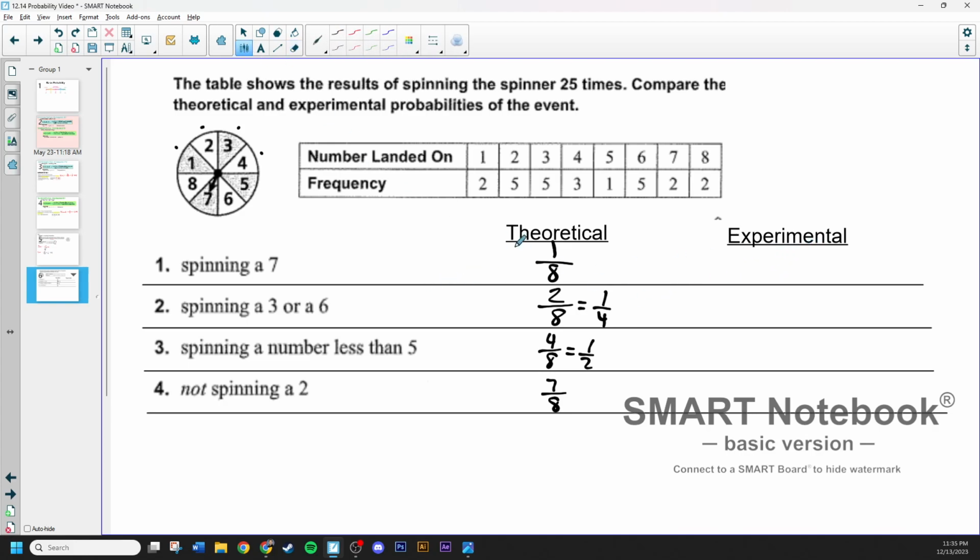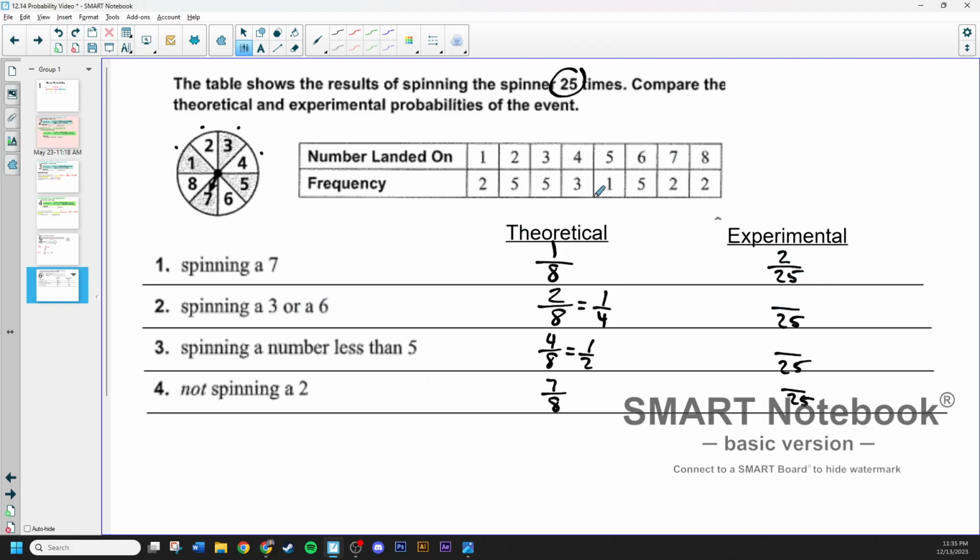Experimental now. Okay, well, these are our frequencies that we spun. Take note, we spun 25 times. So all my denominators are going to be 25 because those were the total number of trials that I had done. So we'll put that down. All right, so spinning a 7. Well, we spun a 7 2 times. So I'm going to go ahead and put 2 as my numerator. That cannot simplify, that's done.